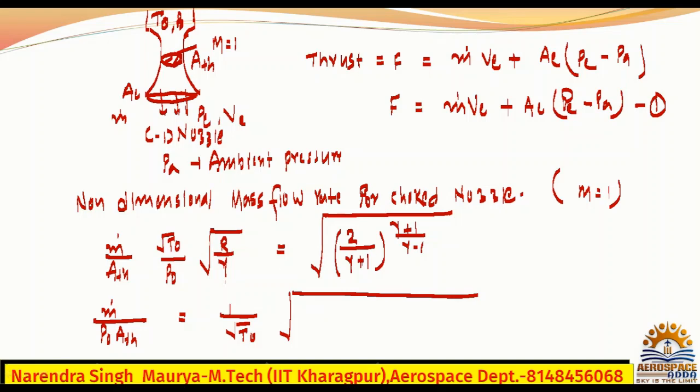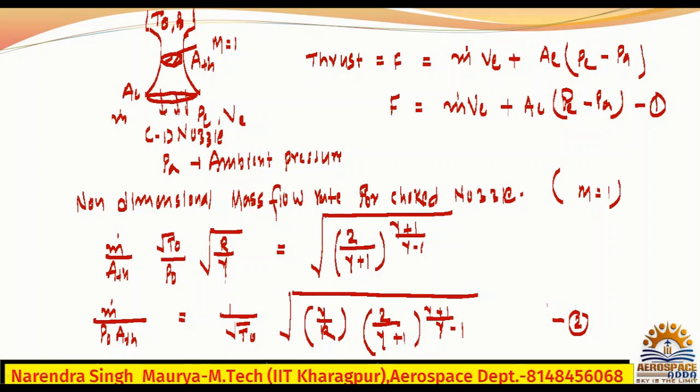So this side, this R by gamma will be gamma by R, it will be reversed. And this is 2 upon gamma plus 1 to the whole power gamma plus 1 divided by gamma minus 1. This is equation number 2. All right.